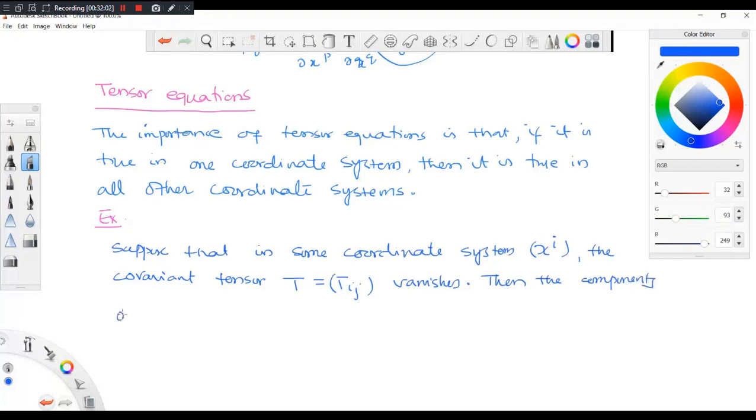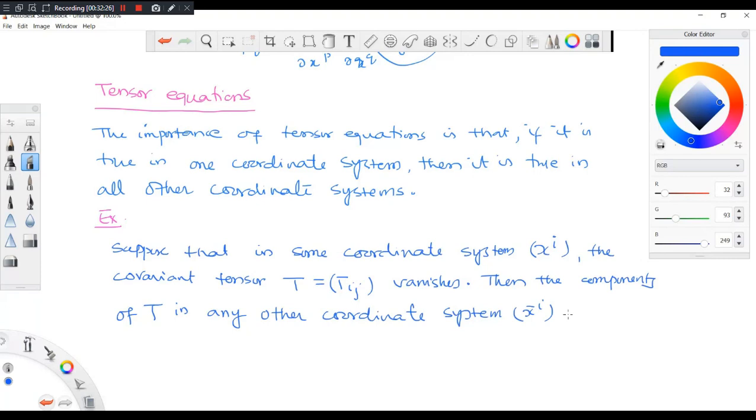Then the components of T in any other coordinate system x bar i are given by. How will you write that?